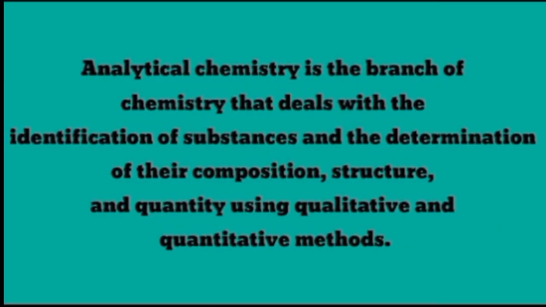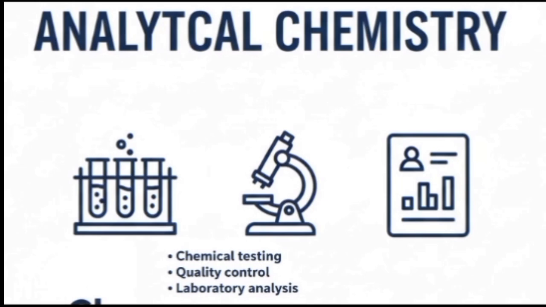And if we talk about definition, analytical chemistry is the branch of chemistry that deals with identification of substance, determination of their composition, structure, and we check the quantity and quality of substance. So, in this branch, we determine the quality and quantity of a compound to determine its composition and structure. And the methods that we use are qualitative method and quantitative method. So we find the quality and quantity of a substance. If we talk about its scope, it deals with chemical testing, quality control, and laboratory analysis of something.